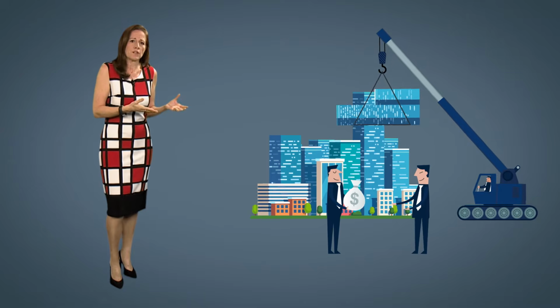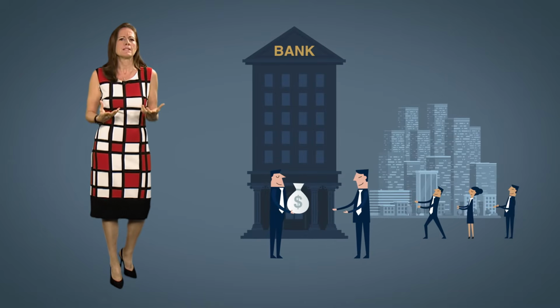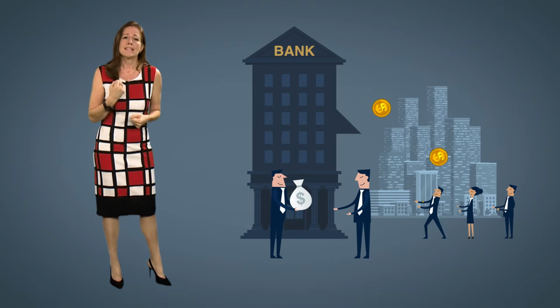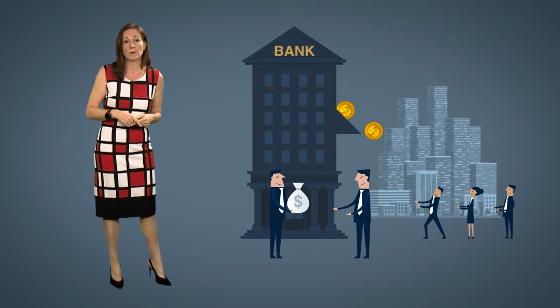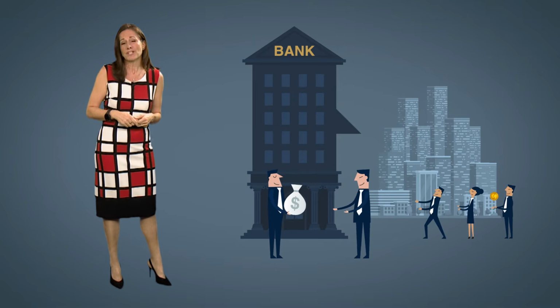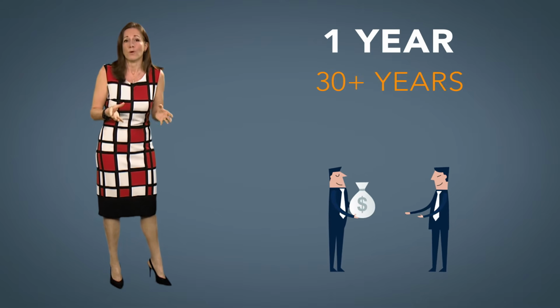projects or infrastructure. In return, the government will make fixed interest rate payments at intervals specified by the bond coupon. These payments continue until the bond's maturity date, when the bond expires and you get your original investment back. Maturity dates range from a single year to 30 years or more.